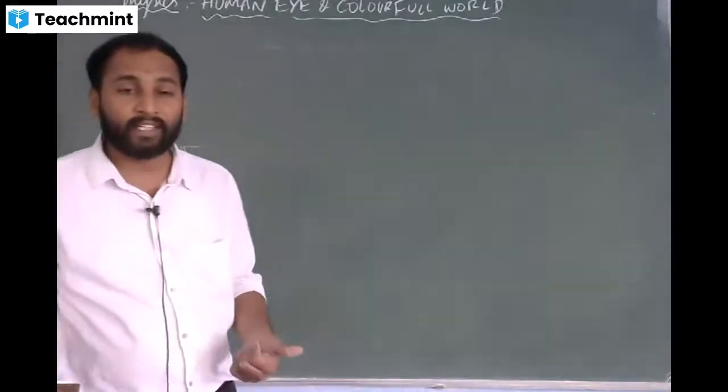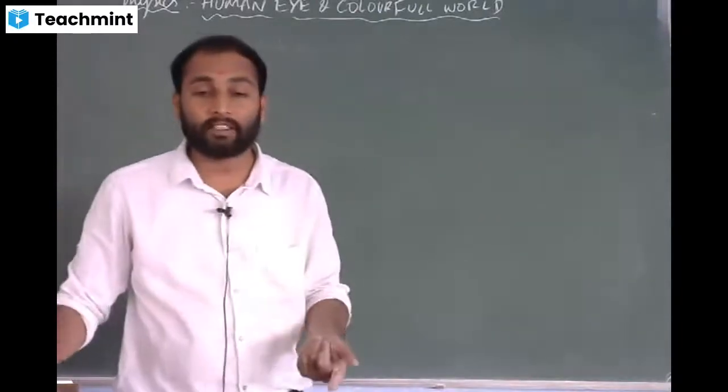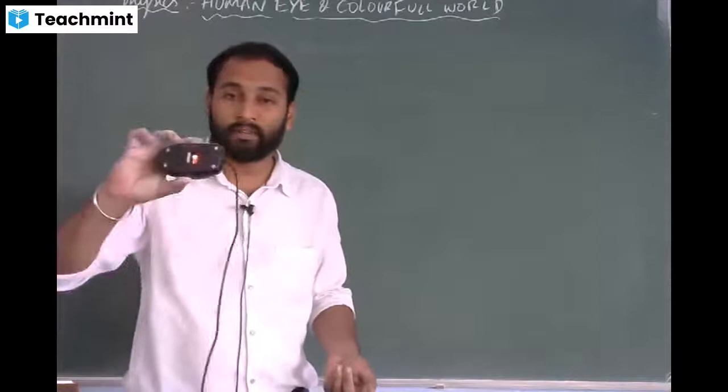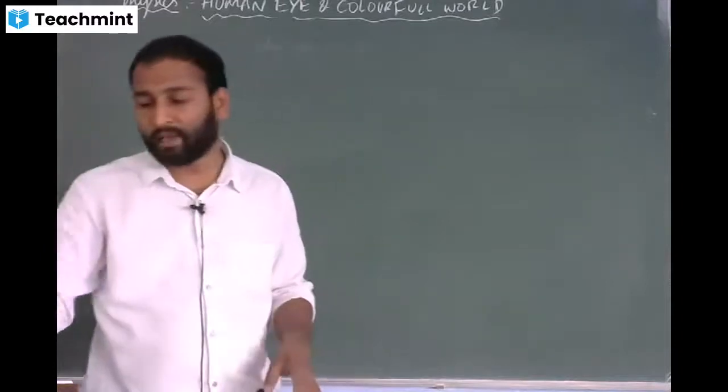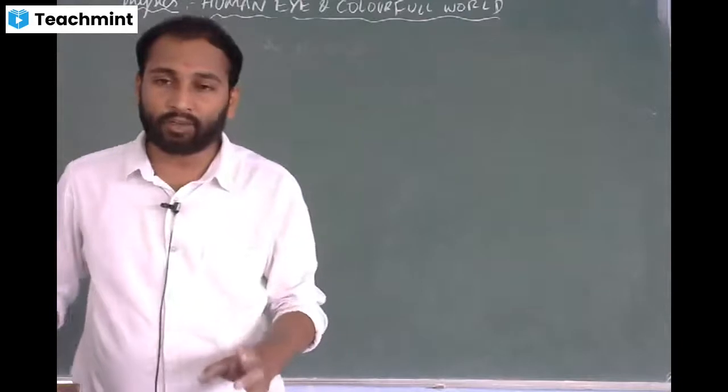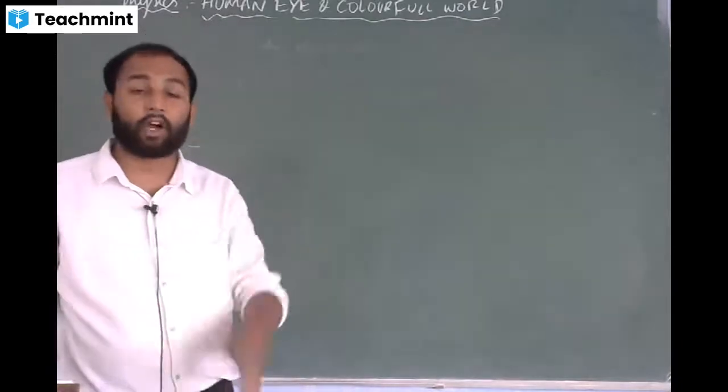So that is why danger signals as well as traffic signals use red colored light. Here also you can see they prefer red colored light most of the time because it is easy for us to see from a long distance.